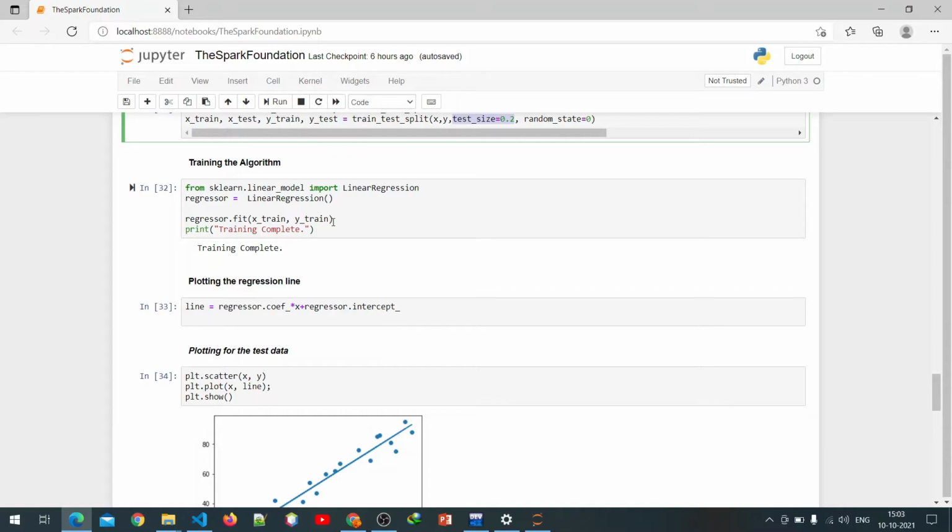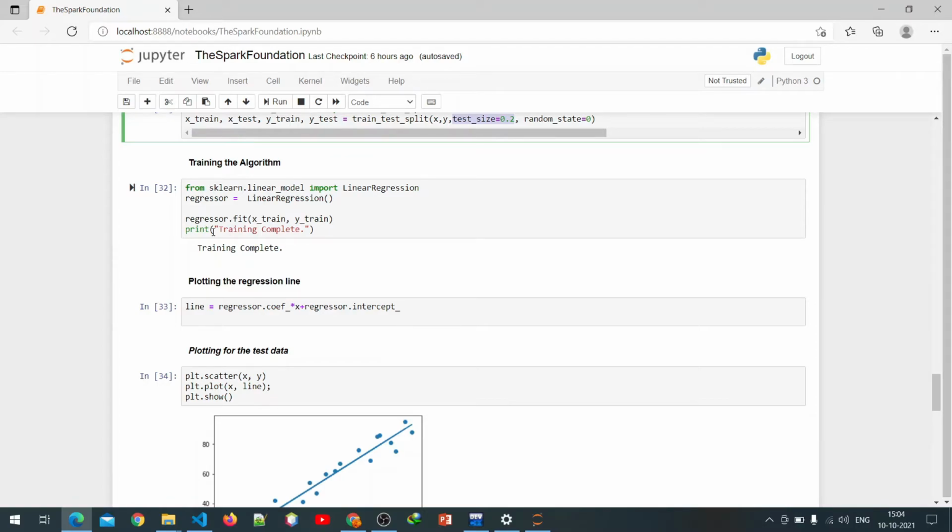One point is very necessary, keep in mind: we always put the values of x_train and y_train. Never put the values of x_test and y_test, because it will give wrong predictions.